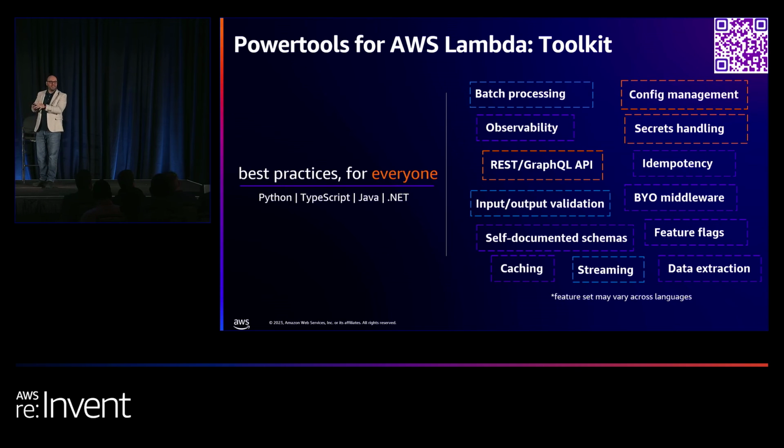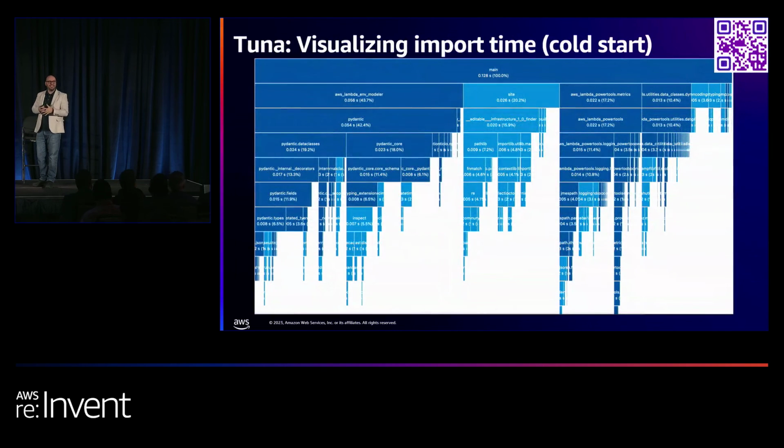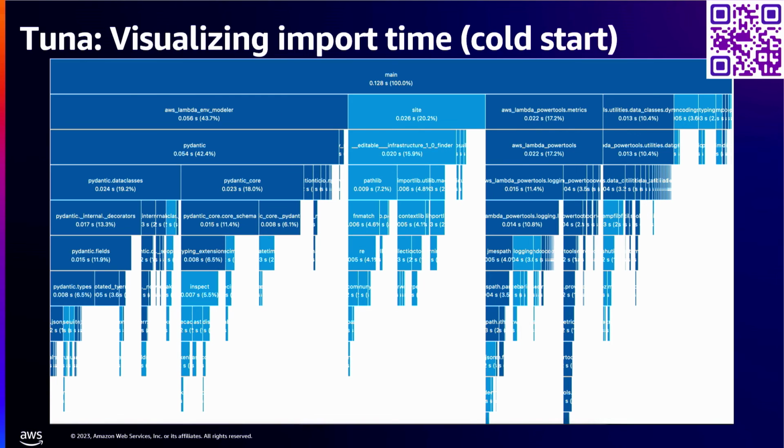So this is to get the code done. But one question everyone asks is: that's cool, but every time I add a dependency, how about my cold start? How do I even figure out where my cold start is coming from? If you're using PyTorch, ML, Pandas, or just normal Pydantic, the challenge is to know which open source tools I can use before I go to production to make sure it meets my SLA. This is a tiny little tool called Tuna.